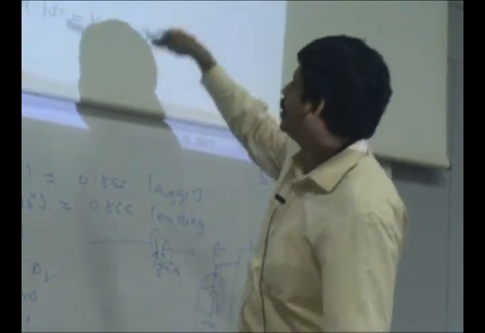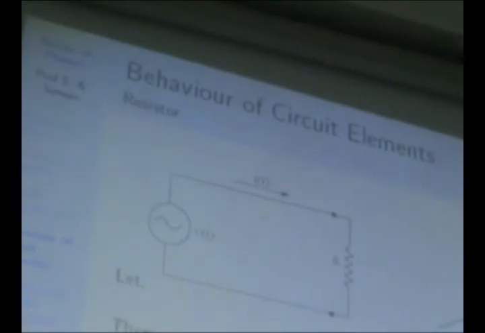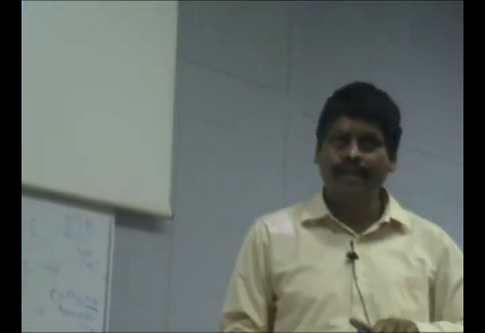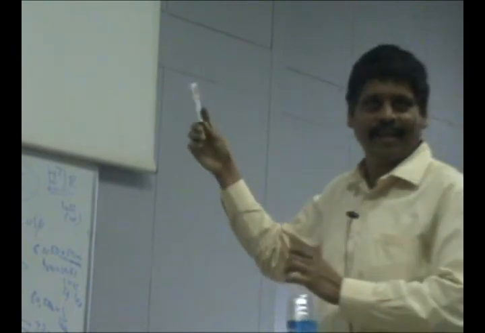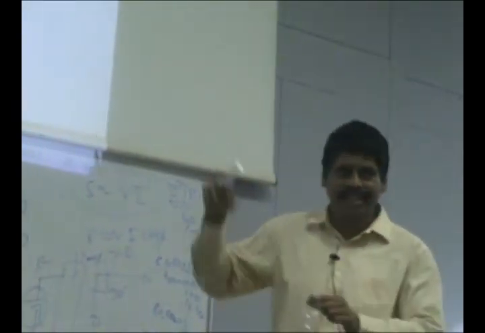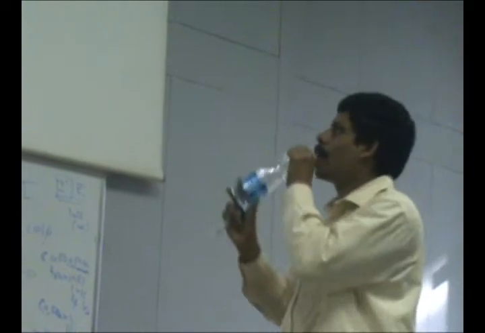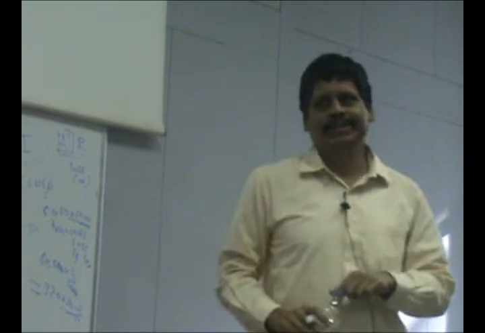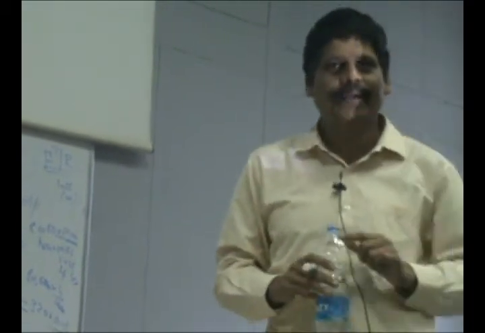Yeah, so let's look at the behavior of the circuit elements. Now I will analyze how a resistor will behave, how an inductor will behave, and how a capacitor will behave. Then where does the reactive power go? It doesn't go anywhere. Let's wait for a couple of slides. I have some figures on it, so you will see that. I always say that many electrical engineers have retired, maybe even died, without really understanding what reactive power was. So that's left for their next birth.